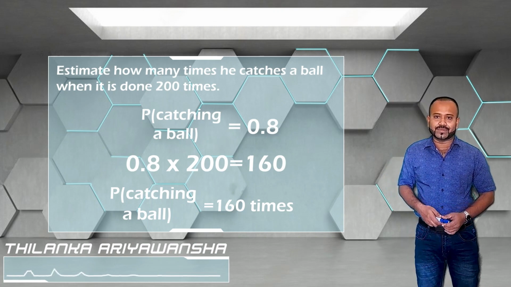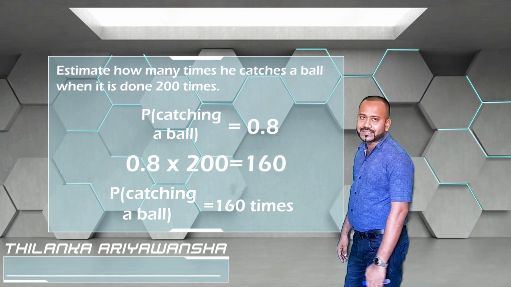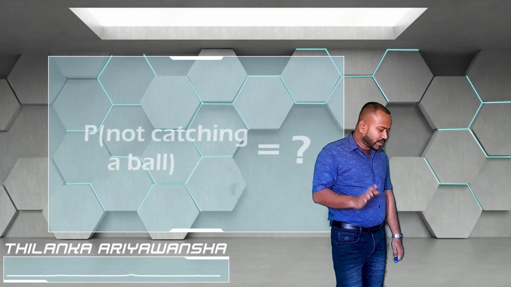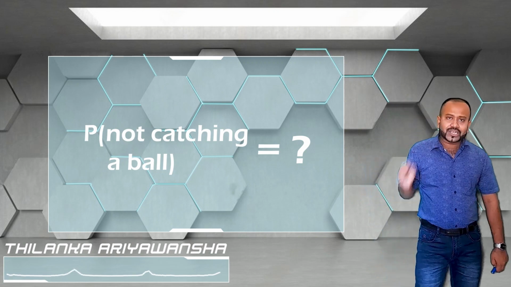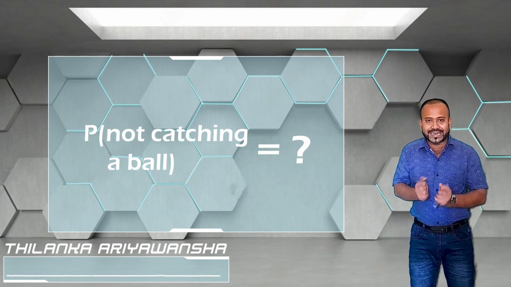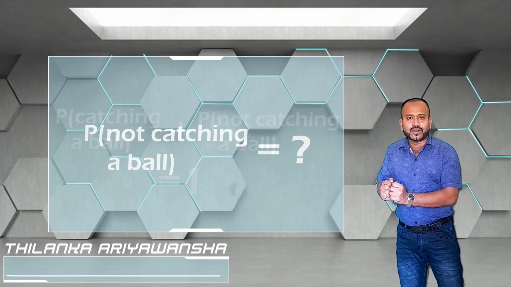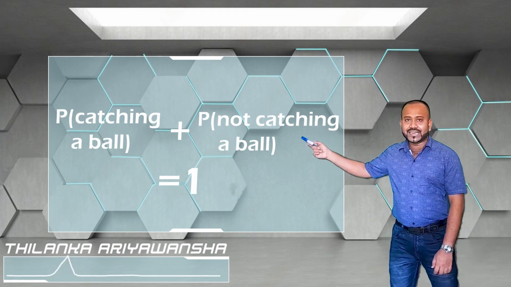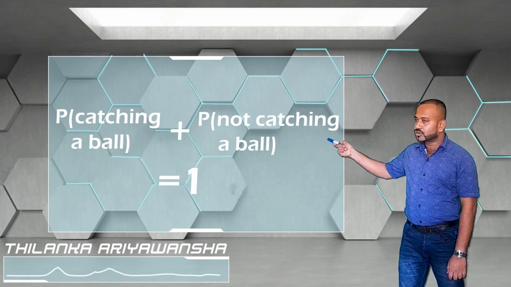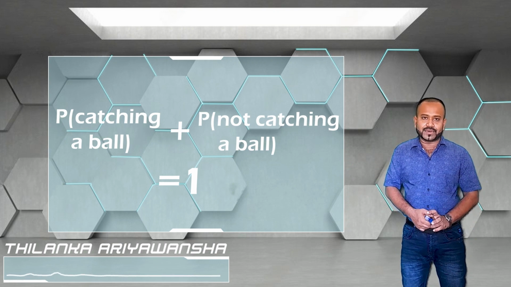That is an estimate. Then what if I ask you the probability that he is not catching the ball? Now we know that the probability of catching the ball and the probability of not catching the ball, when we take these two, that is equal to 1. This is a famous rule in probability.